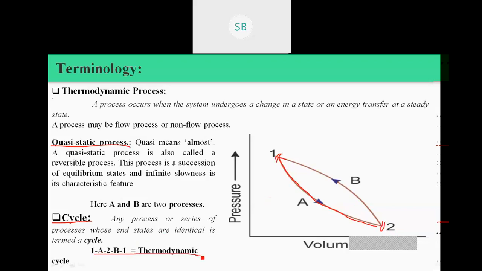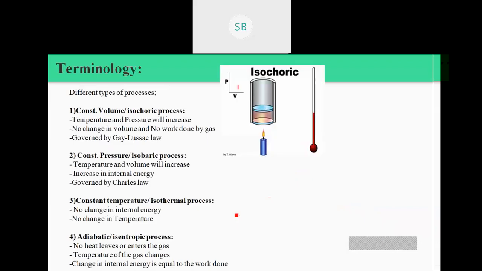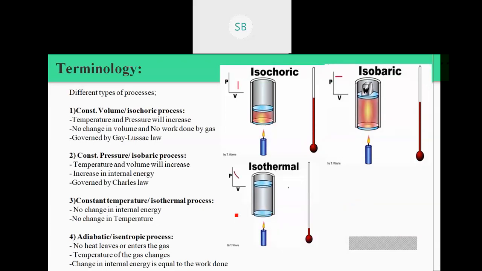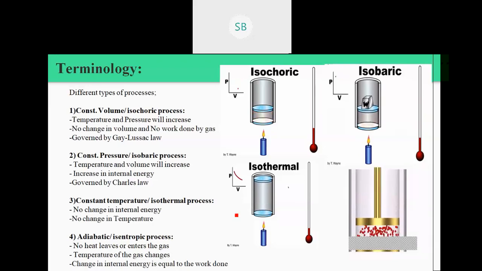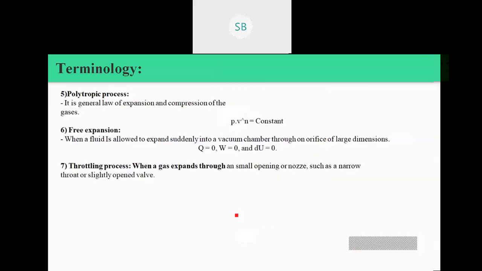Then we saw different types of processes, and these four processes are very important in thermodynamic analysis, so you should know their formulas. Free expansion and throttling processes are actual processes; those are irreversible processes.